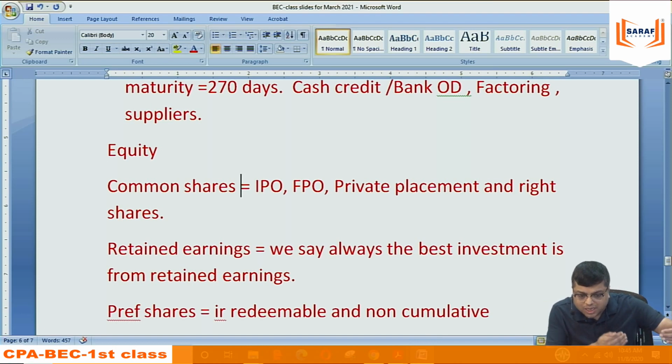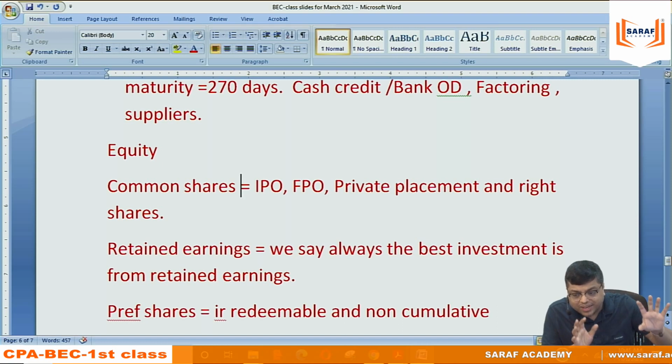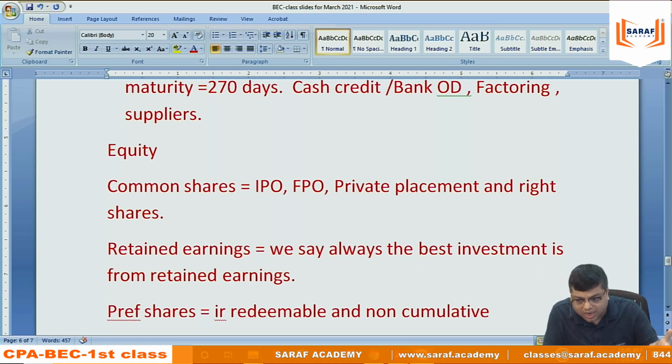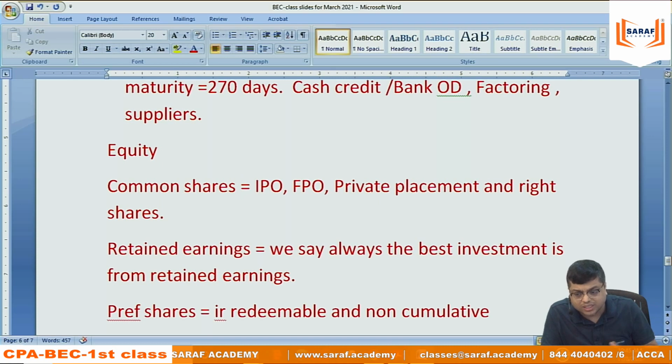Then we can see that one portion is complete: the source of fund, debt and equity, calculation of cost of capital, cost of equity, cost of debt, and then capital structure. That is one area. The second area is working capital: inventory, receivable, cash, short-term investments, then short-term funding. The third area is capital budgeting: whether you should do this project, NPV, IRR, valuation of a company, valuation of the firm. This is included in your Part 3 finance syllabus: source of fund, cost of capital, capital structure, working capital, capital budgeting, and valuation of the firm.